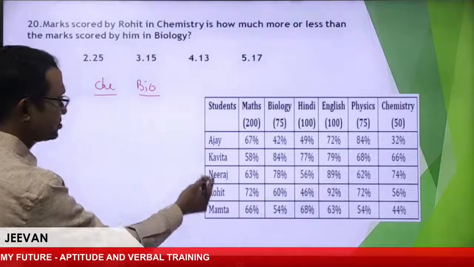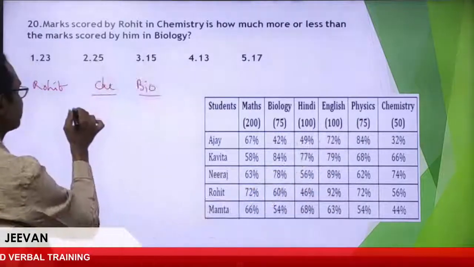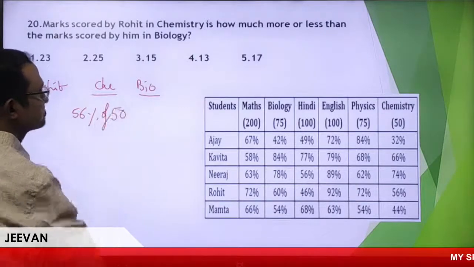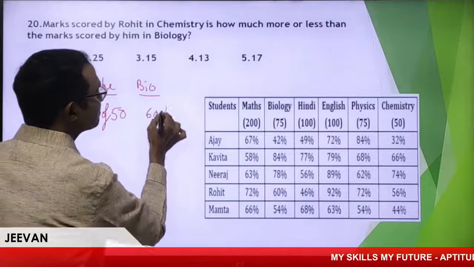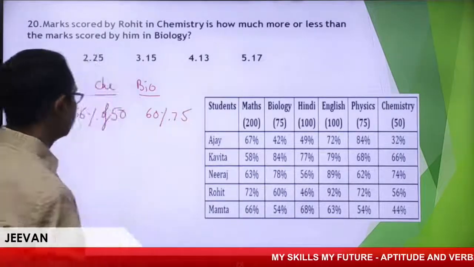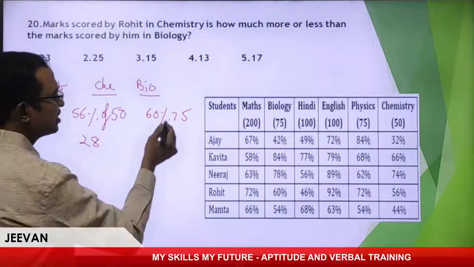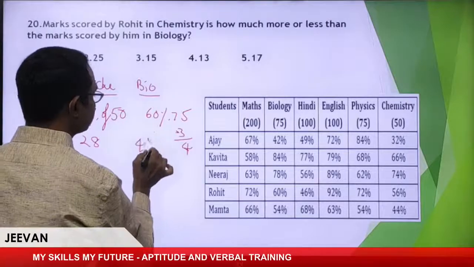So Rohit chemistry, I'll take 56% of 50. Biology Rohit, 60% of 75. Come on, let me calculate. 50% is 28, right? So 75 means 3/4 part. So 15 threes are 45.